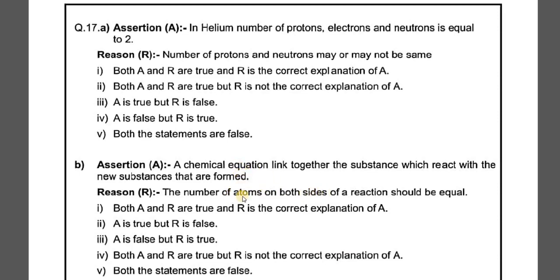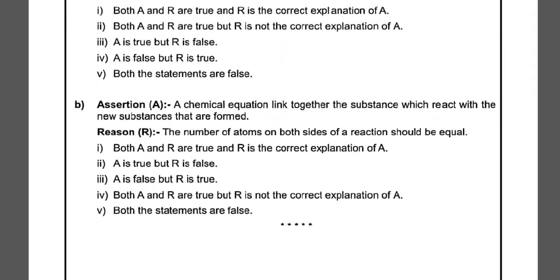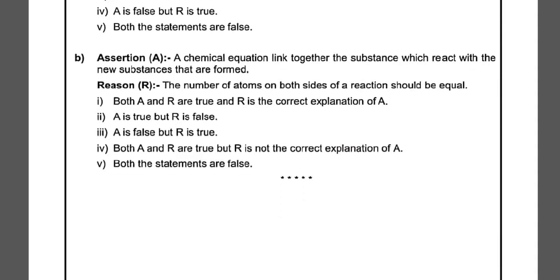But do you find that this is the correct explanation of the same statement which has been given above as assertion? No, they both are correct, but the reason is not the correct explanation of the assertion which has been given. So we will again choose the same option as we did in the previous question. Both A and R are true, but R is not the correct explanation of A.